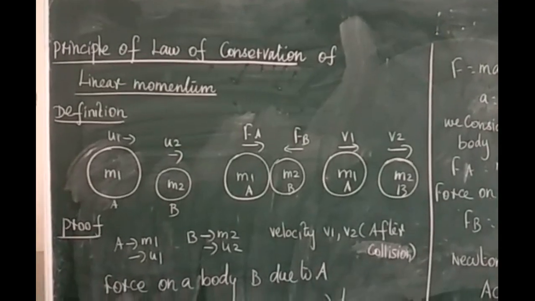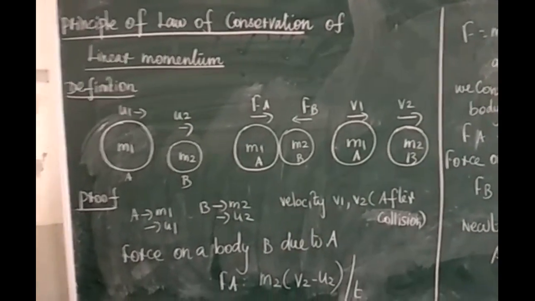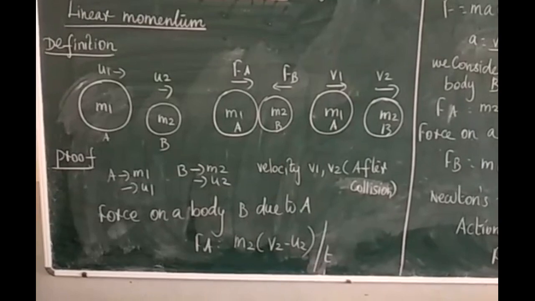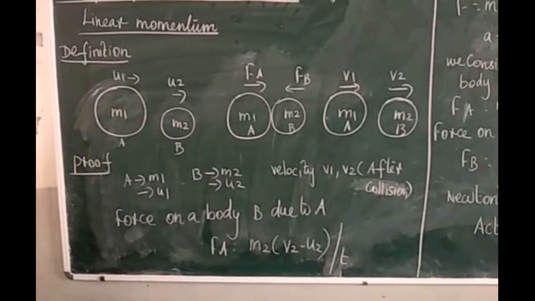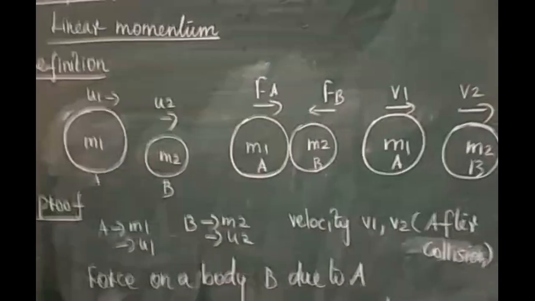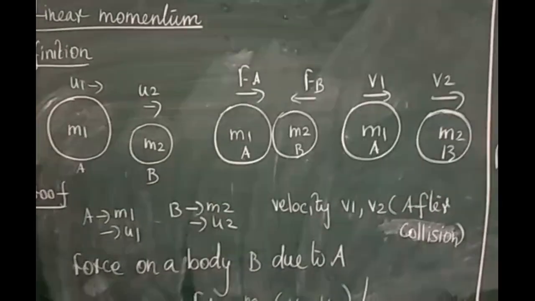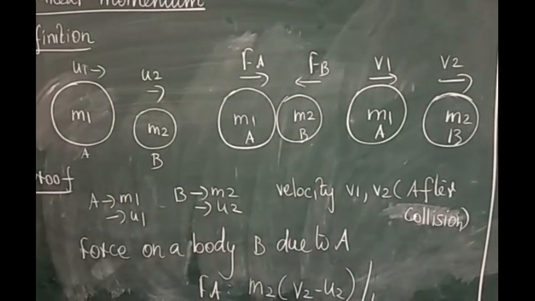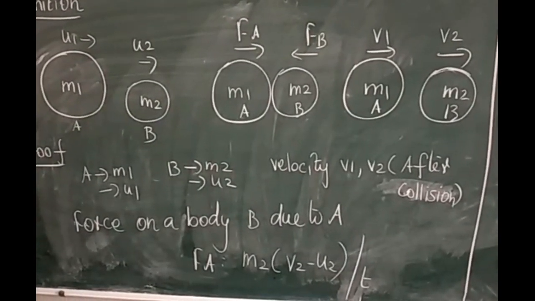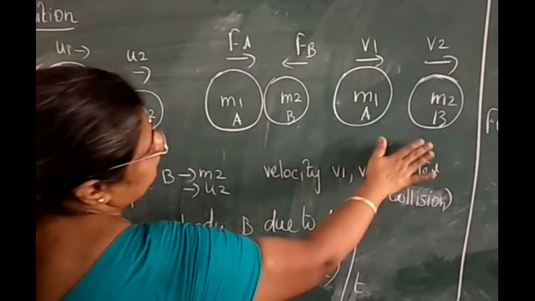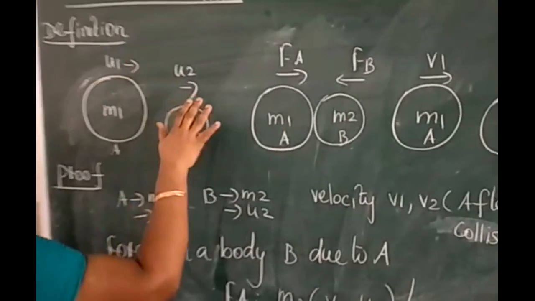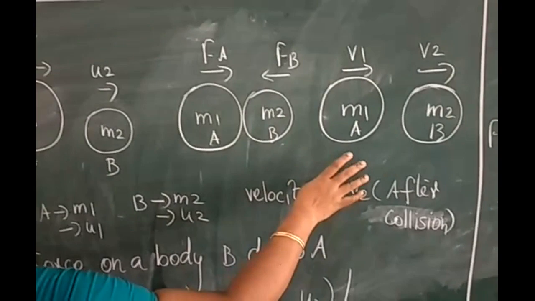Let us prove. Now we are going to prove the law of conservation of linear momentum with the following example. Let us consider two bodies A and B having masses m1 and m2 with velocities u1 and u2. Let the velocity of the first body be higher than the second body, that is u1 is greater than u2. During an interval of time t, they collide. After that impact, both of them move along the same straight line with velocities v1 and v2. Now I take the two bodies, masses m1 and m2 moving with velocities u1 and u2. After the collision, the velocities change to v1 and v2.